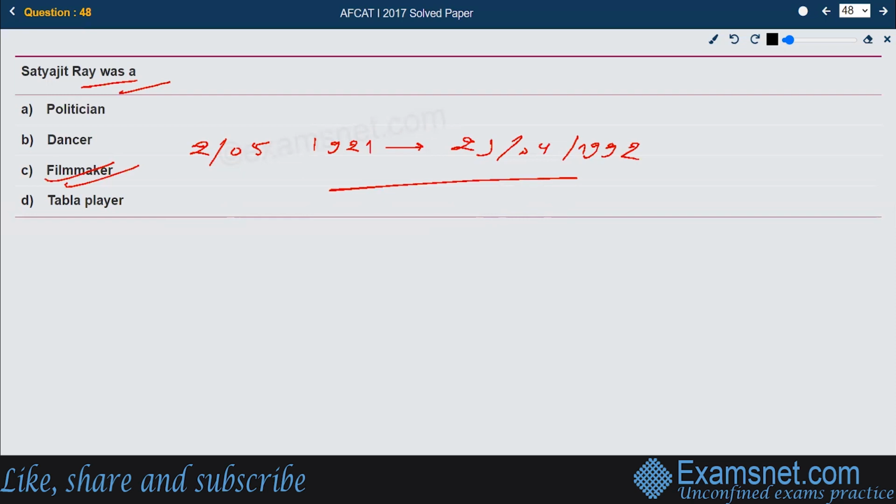He was a famous Indian filmmaker and author, also widely regarded as one of the greatest filmmakers of the 20th century. He was born in the city of Calcutta in a Bengali Brahmin family. So the right answer is option C, filmmaker.